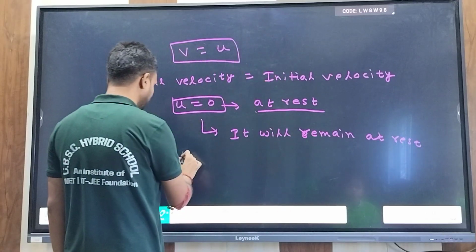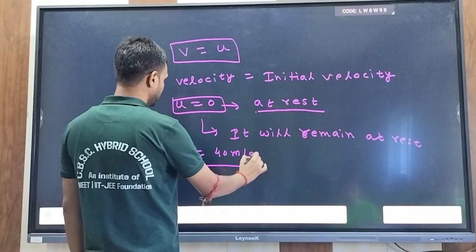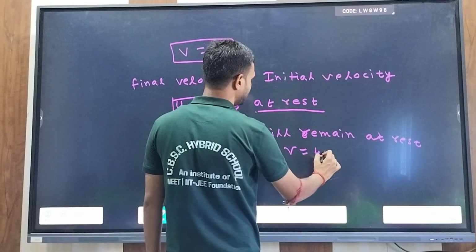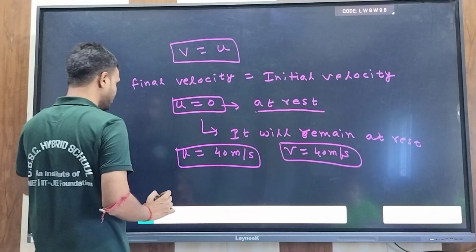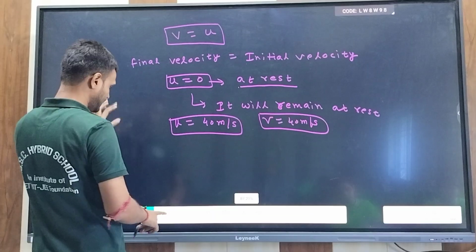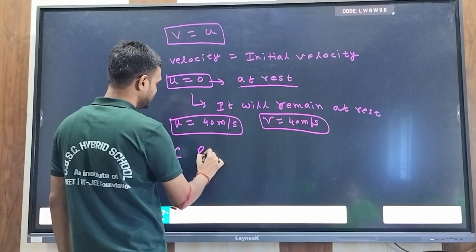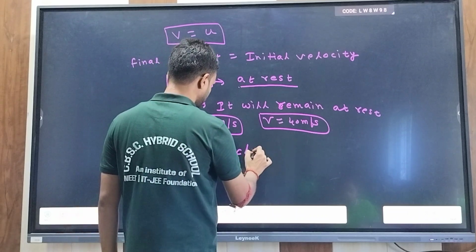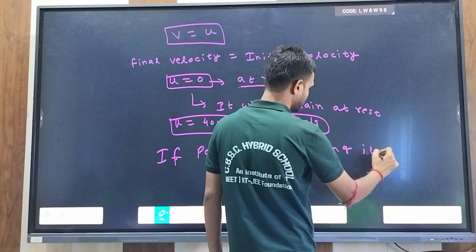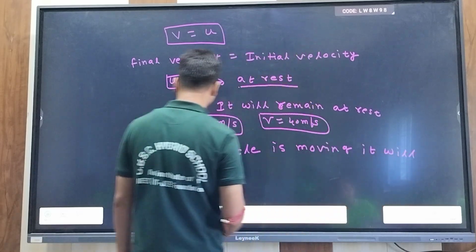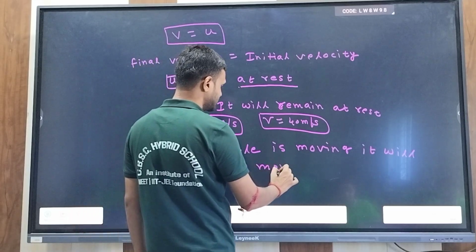And if a particle is in motion, for example, u equal to 40 meter per second, then v will also be 40 meter per second. This means if a particle is moving, it will continue moving with constant velocity.